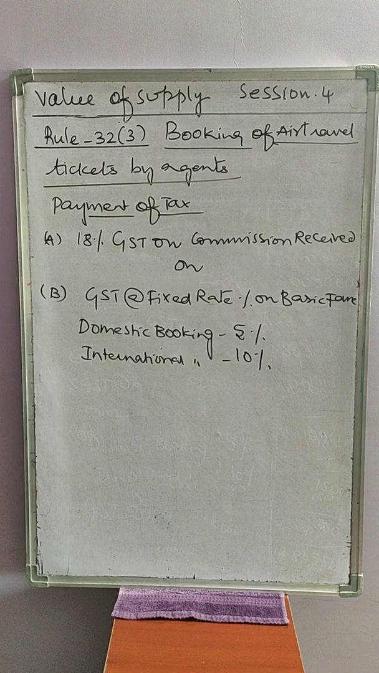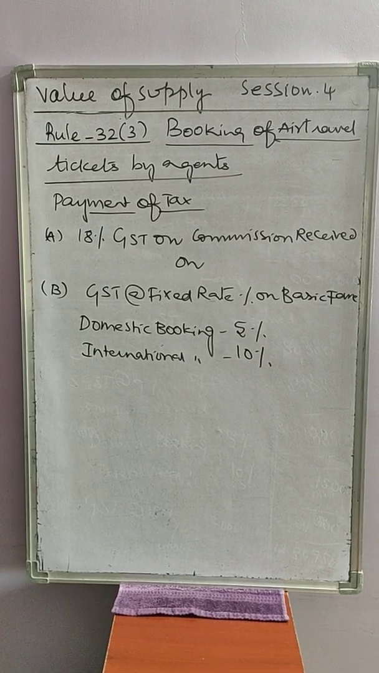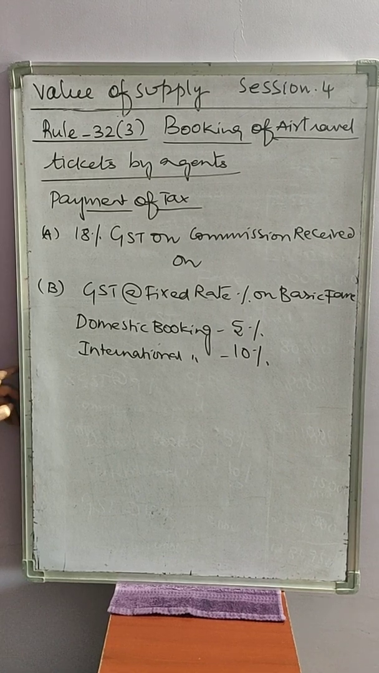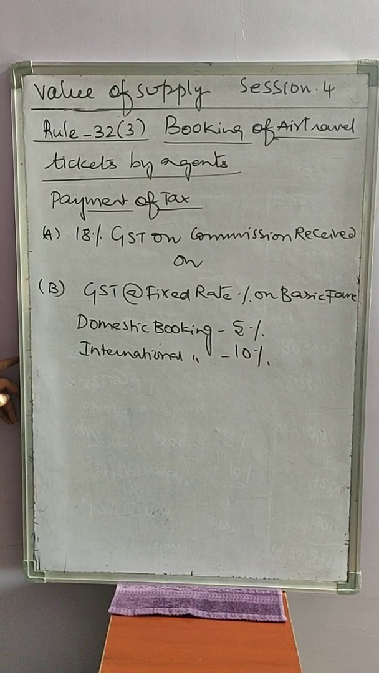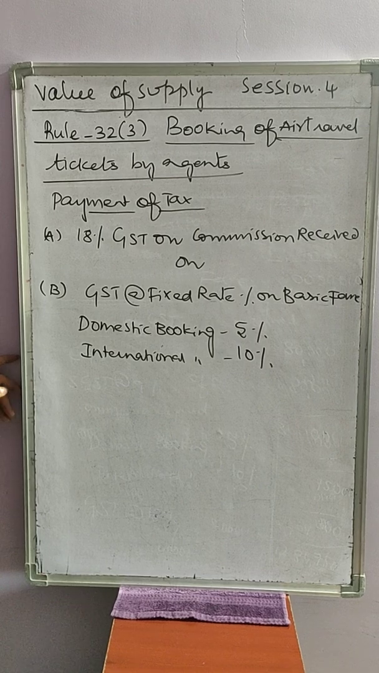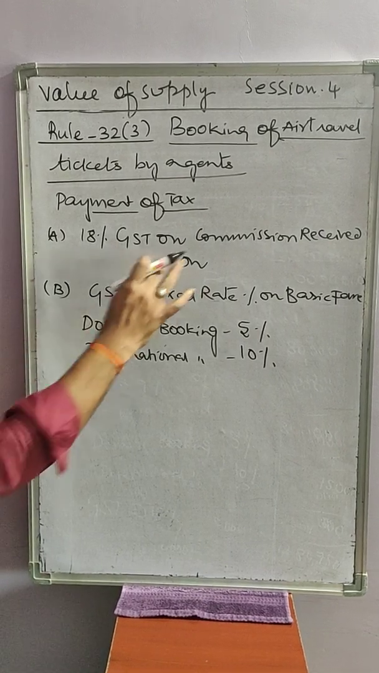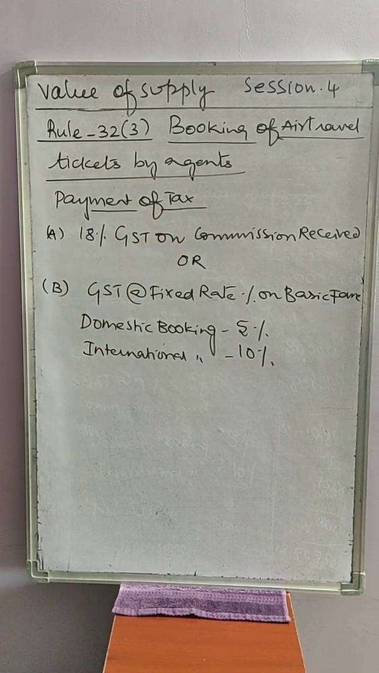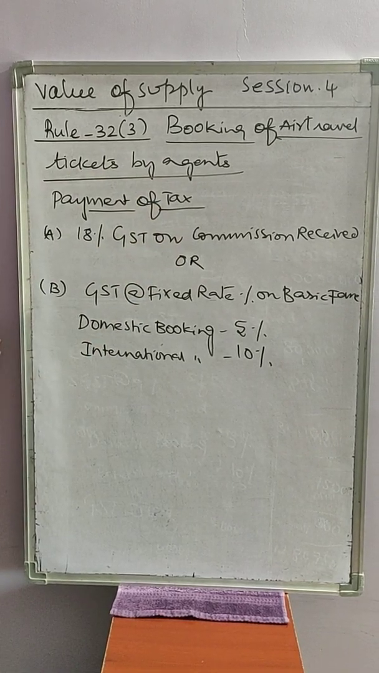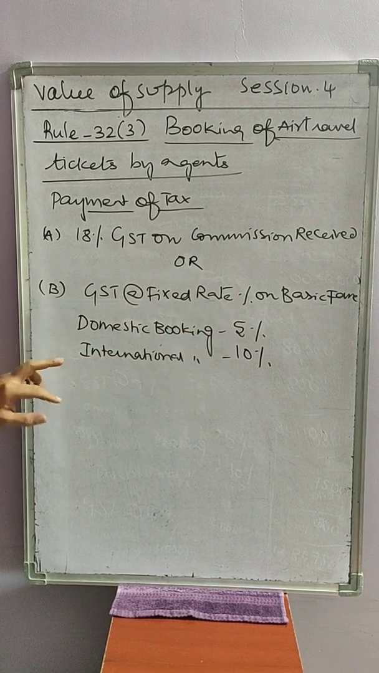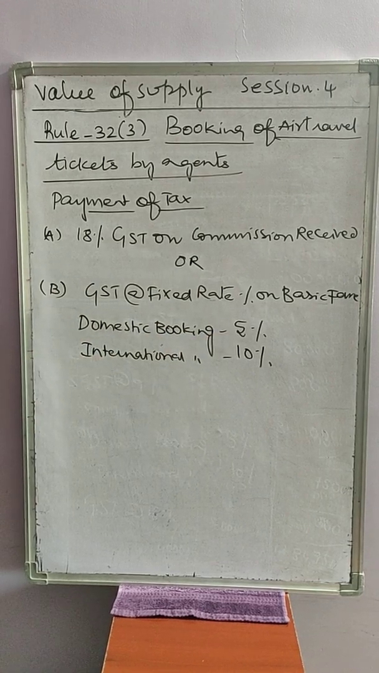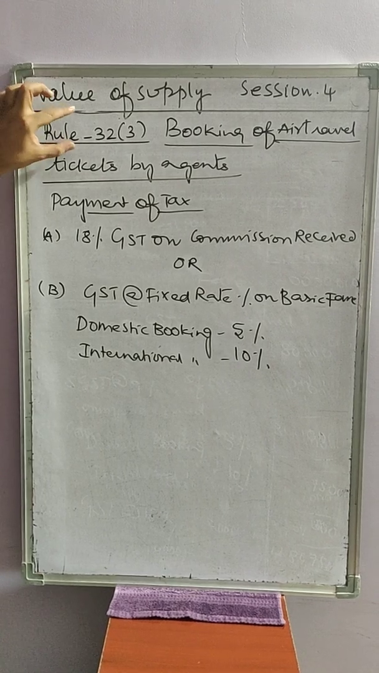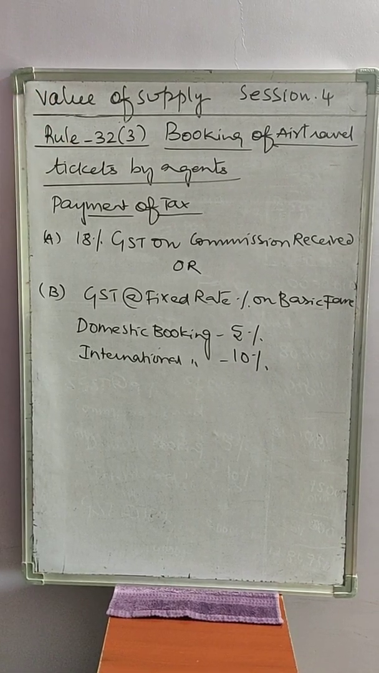The agents can pay taxes in one of two ways. One is they can pay 18% GST on the commission they receive. The commission may be received as service charge or handling charges. Or they can choose to pay fixed GST on basic fare. If it is a domestic booking, they have to pay 5%. If it is an international booking, they have to pay 10%. We shall concentrate on questions number 9 and 10 on rule 32 sub rule 3.